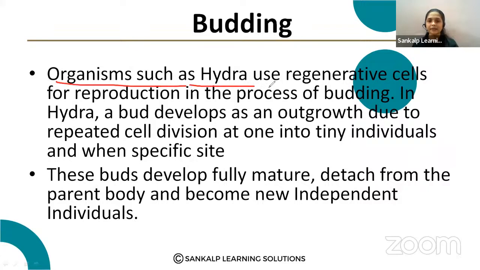Organisms such as hydra use regenerative cells. I hope you have studied this topic of reproduction in the process of budding. So note down these points. A small outgrowth forms due to cell division, and a small individual is formed. That individual gets detached from the parent body and develops into a new plant.